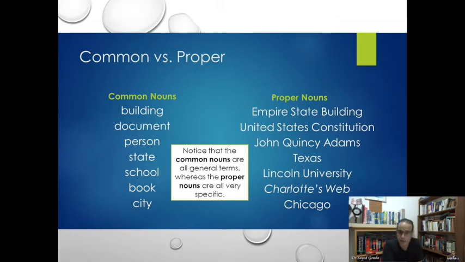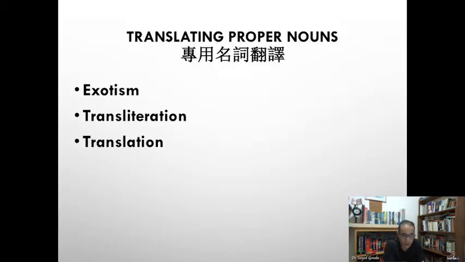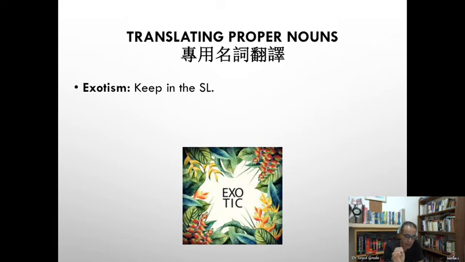How to translate these proper nouns from English into Chinese and Chinese into English? There are many ways, but in today's lesson we will focus only on three ways of translating proper nouns. One is called exotism. Exotism means you keep the same sound in its source language, you keep it in the target language. Then transliteration and translation.